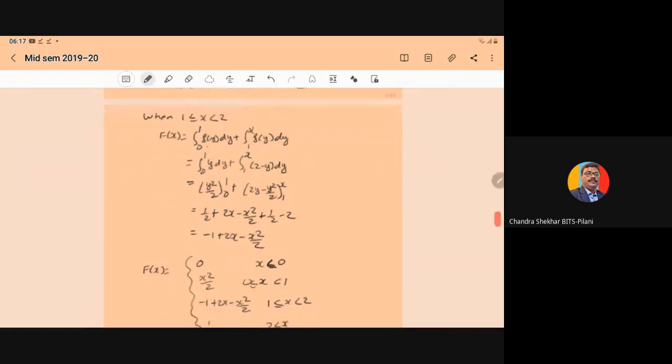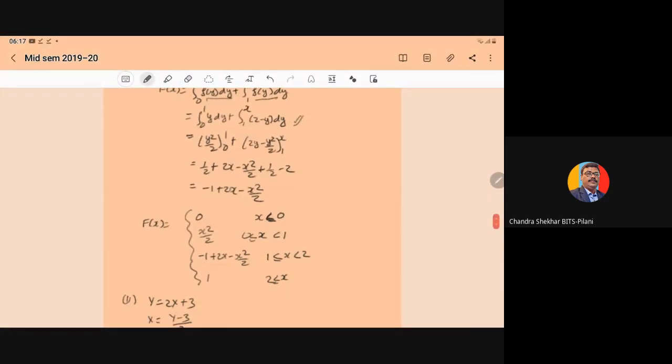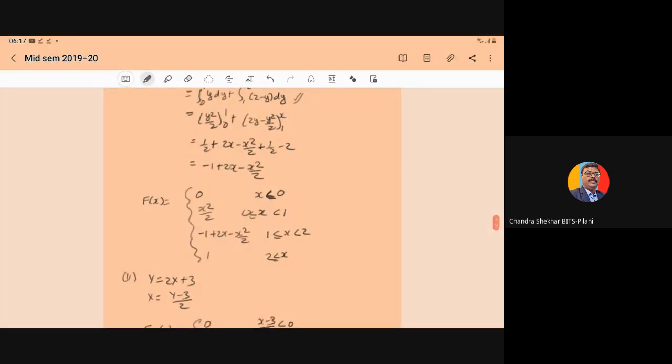In the first interval f(y) is equal to y, and in this interval f(y) is equal to 2 minus y. So here we have substituted the required integrand according to the limits. On integration you will get y square upon 2 with limits 0 to 1, and 2y minus y square by 2 with limits 1 to x.